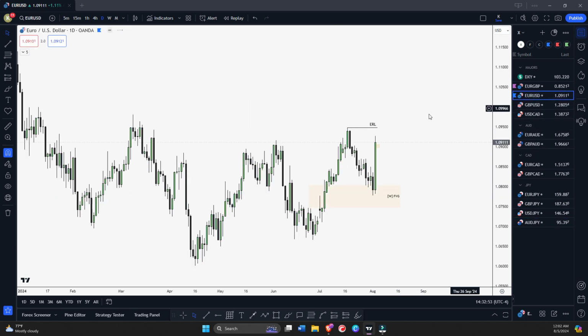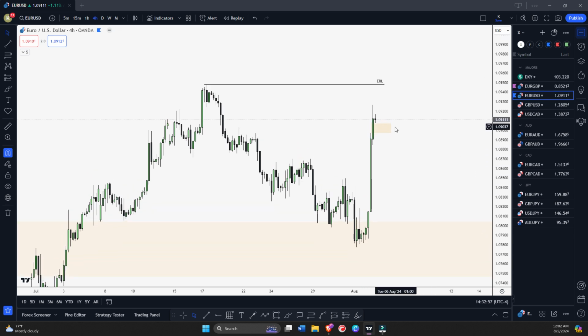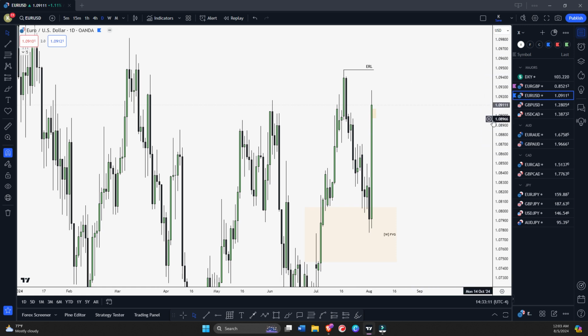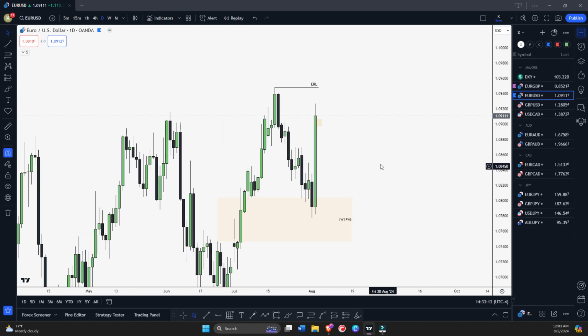Currently, going into tomorrow, Monday, I'm interested in EURUSD for some intraday move from this 4 hour fair value gap. If we get any M5 or M15 entry, or let's wait for Monday to play out. Maybe we'll create a bullish fair value gap, and then we can look for continuation to the upside. You don't have to rush, just wait.